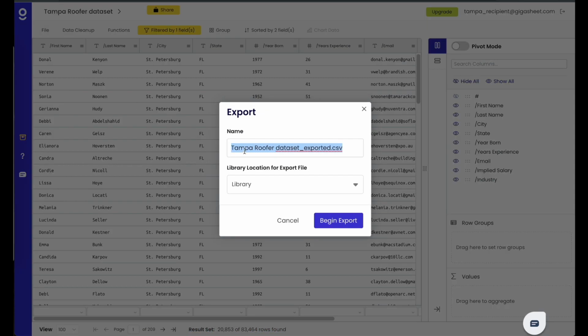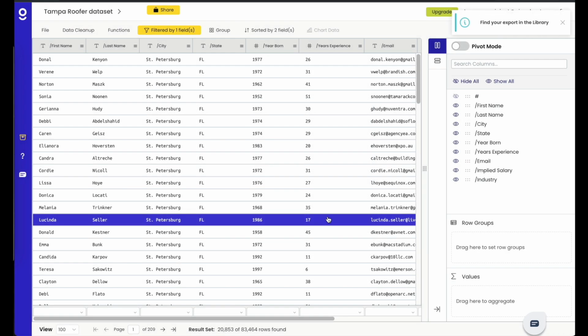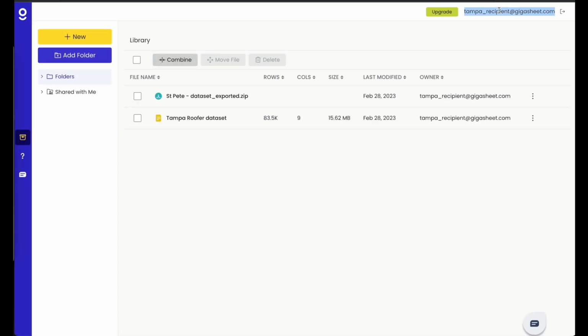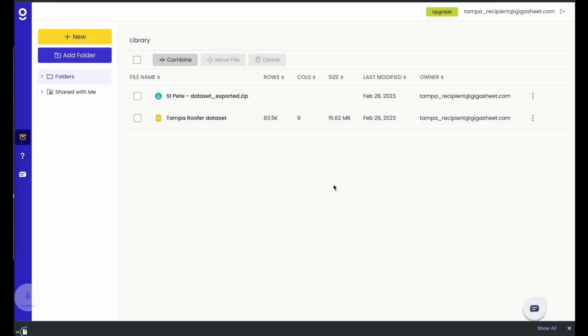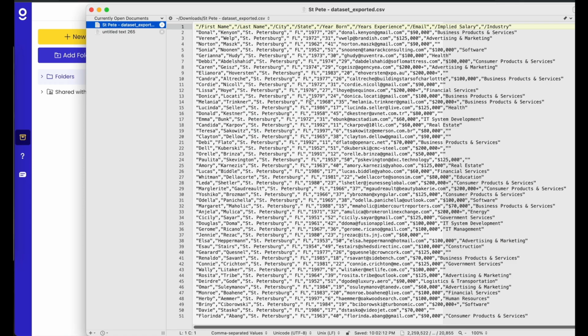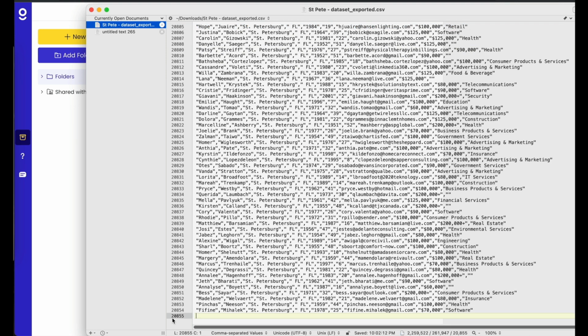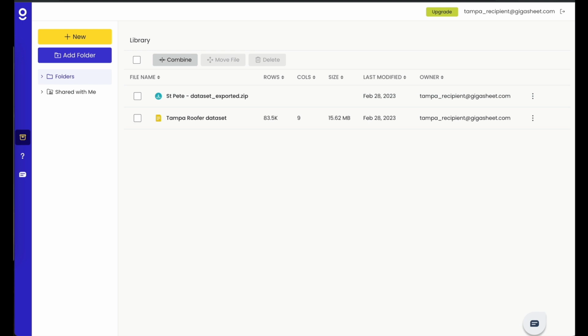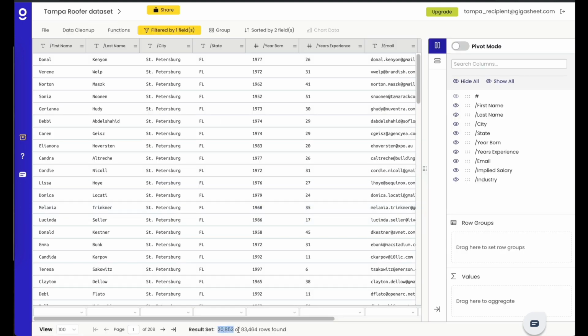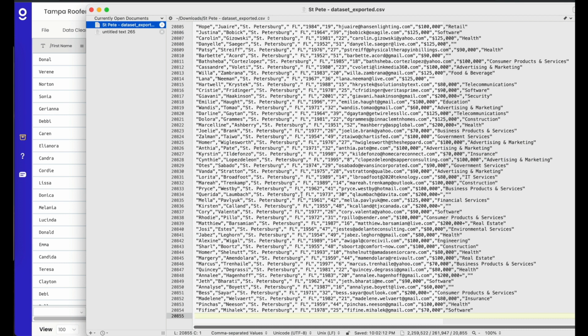Here I can now export, and exports are now free. So anyone can now sign up and have full export capabilities. So in this case, I'm going to call this St. Pete dataset. And what happens is when I do an export is it creates a CSV file for download into my library. I'm in that Tampa recipient and I've got this St. Pete dataset exported.zip. This is a free user. I'm just opening it up and I see now my dataset is here. So all of the columns that I wanted, all of the rows that I wanted from that export. You'll remember that this sheet was 20,853 rows, and including the header row, that's how many I have in this.